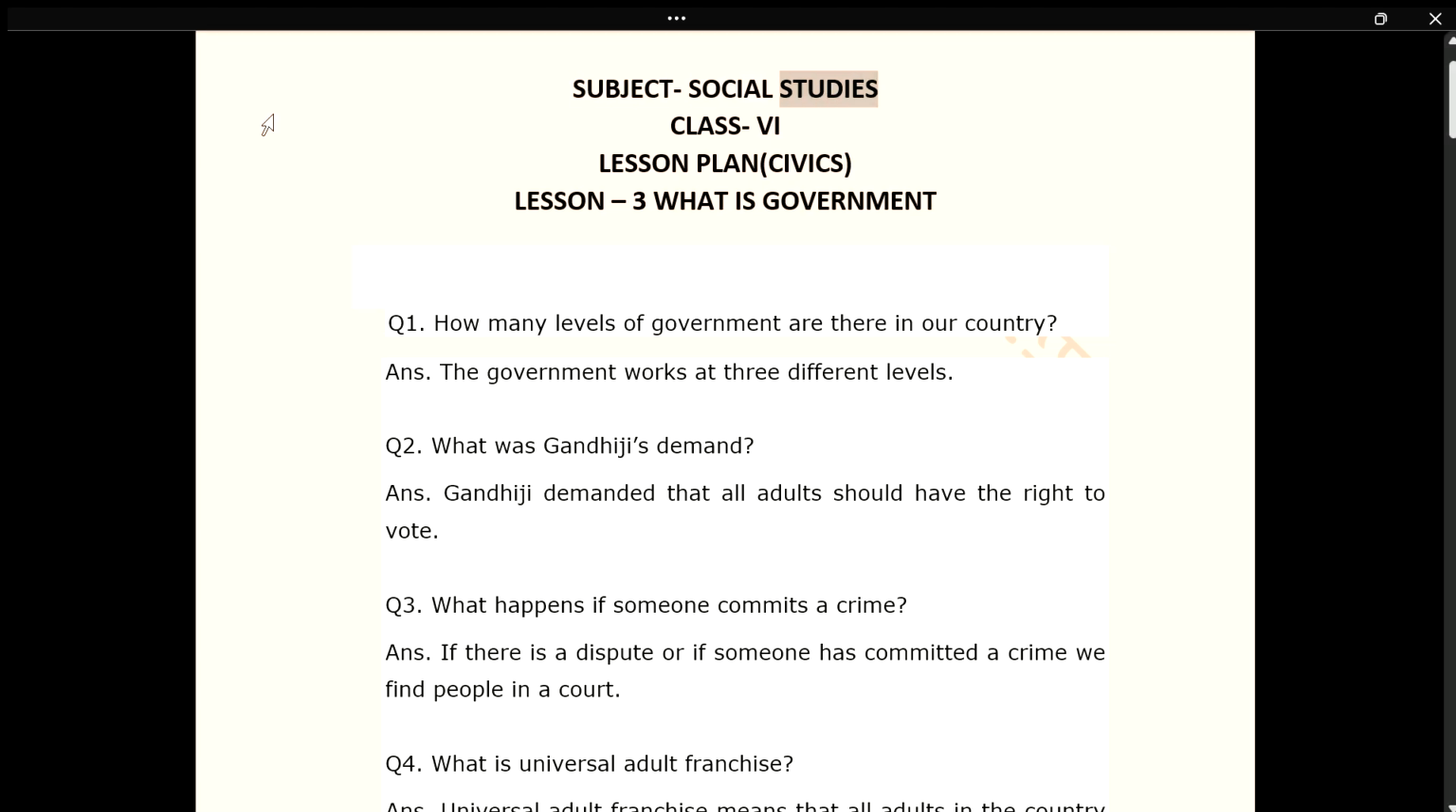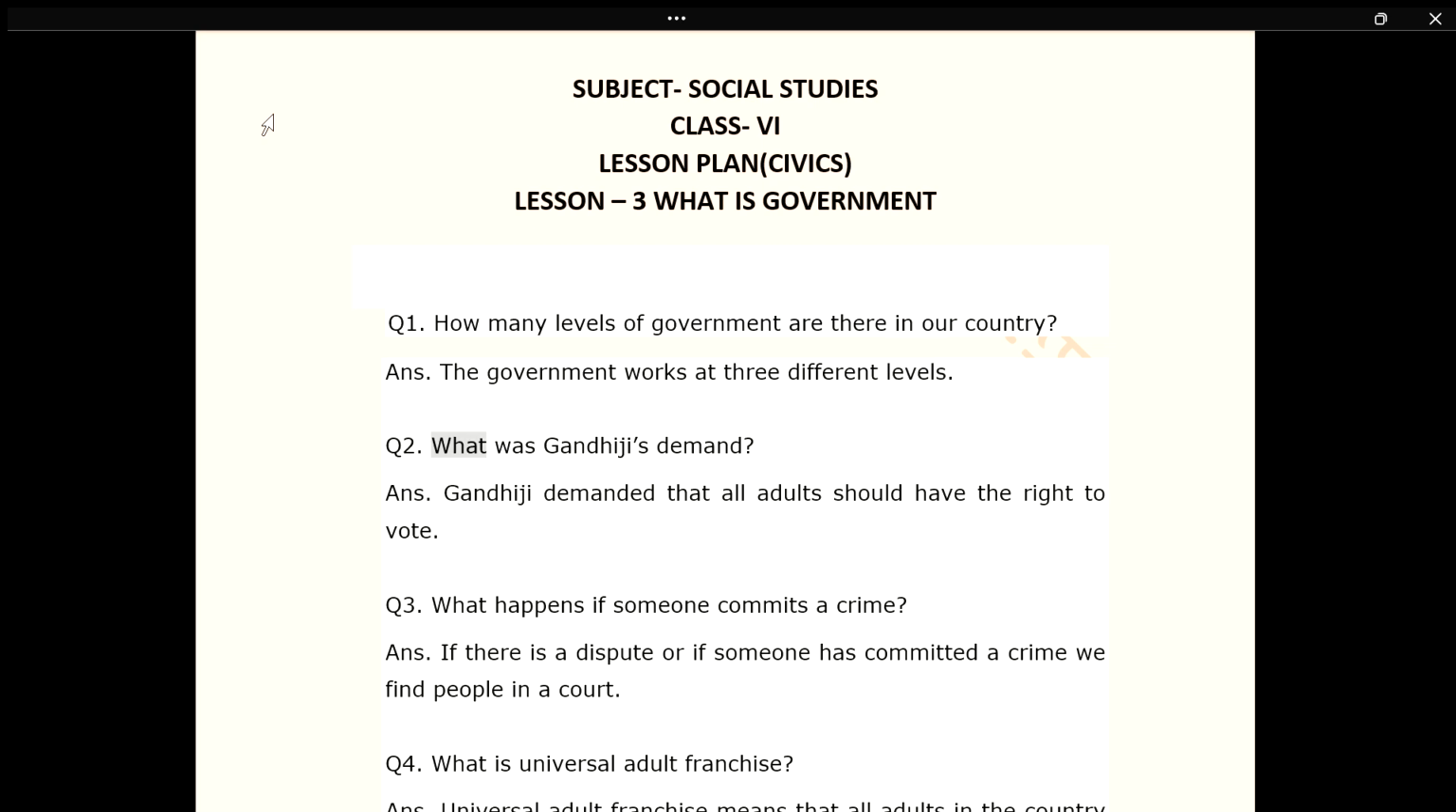Subject Social Studies. Class 6. Lesson Plan, Civics. Lesson 3 What is government? Q1. How many levels of government are there in our country? Ans. The government works at 3 different levels.